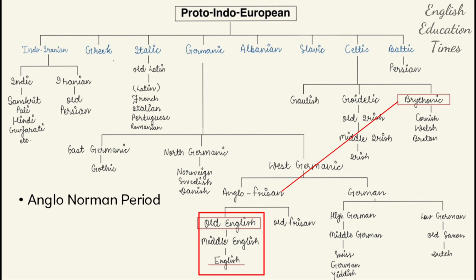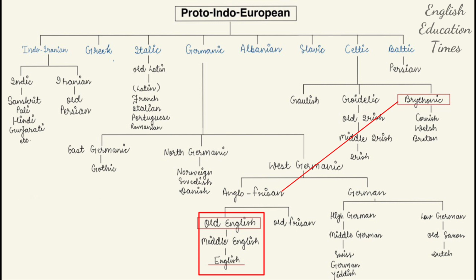So when they came with their own influence of French language and French tradition, English language got mixed with some French words as well, and there were certain mixtures of other languages as well. Here is the development of Middle English. From Old English it became Middle English, because the development was in a middle phase.